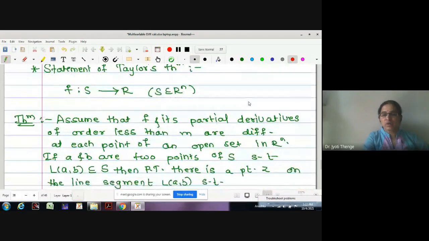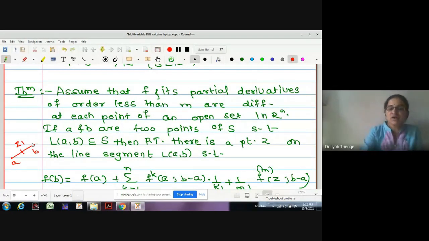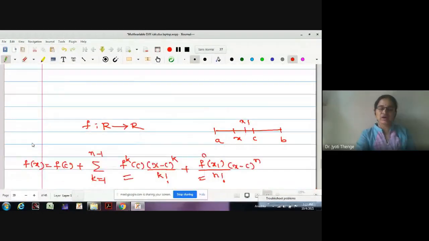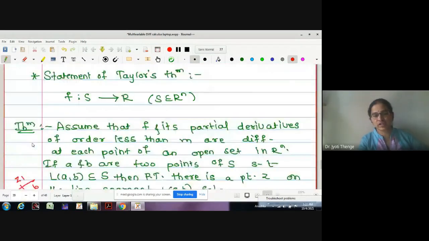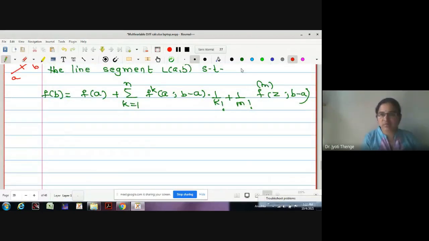One more point. Where is the location of Z given? The location of Z is given on the line segment AB. That is, if A and B are two points in the domain, the line joining the two points is also in the same set. On this line segment, we will find a point Z1, very similar to the previous expression, as x1 is the point we are finding on the line segment joining x and c. Likewise, the point Z will be on the line segment joining the points A and B. Okay, let us try to give the proof of the statement.